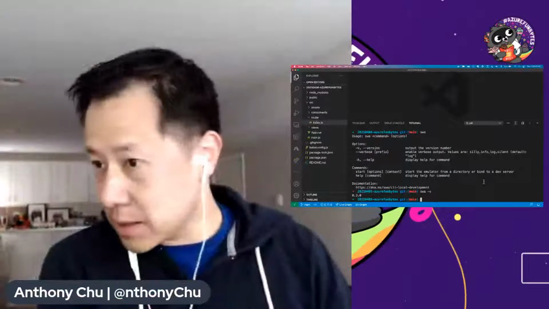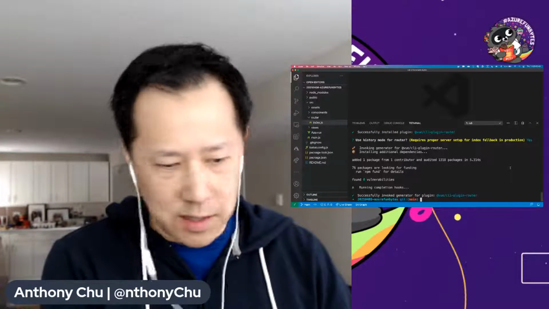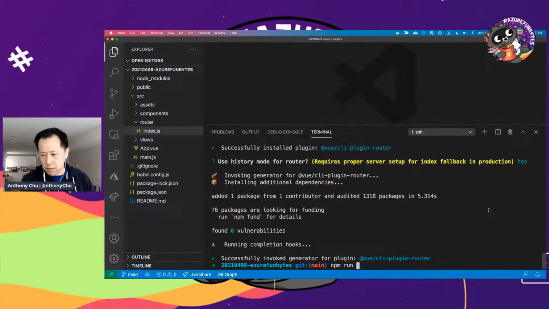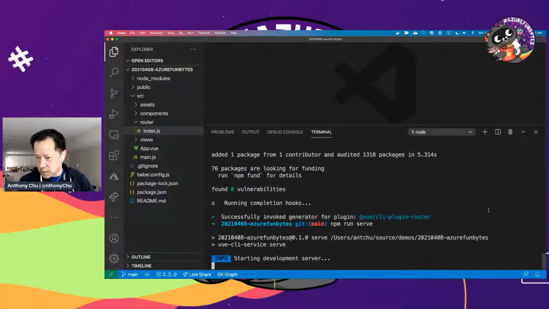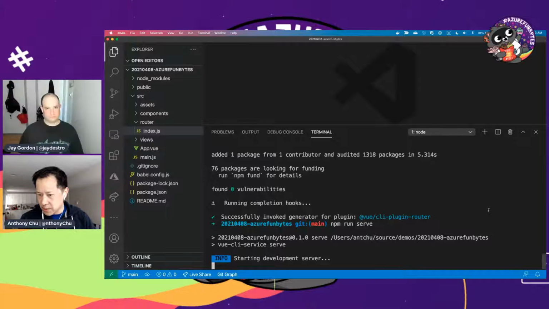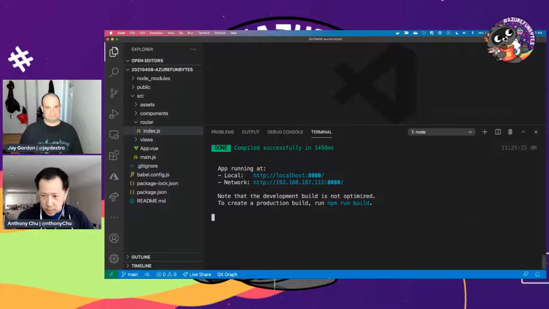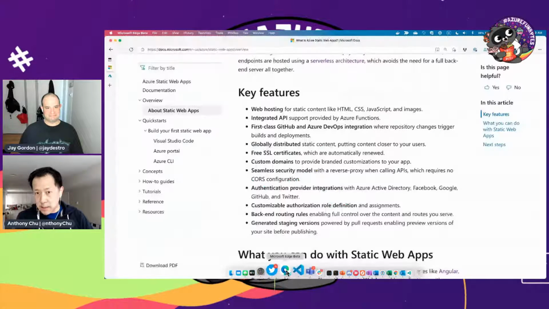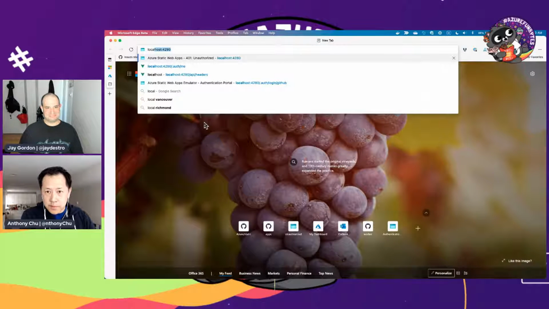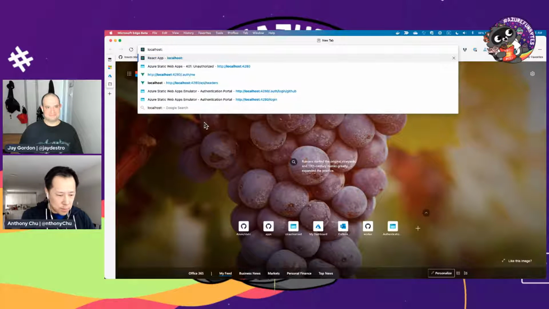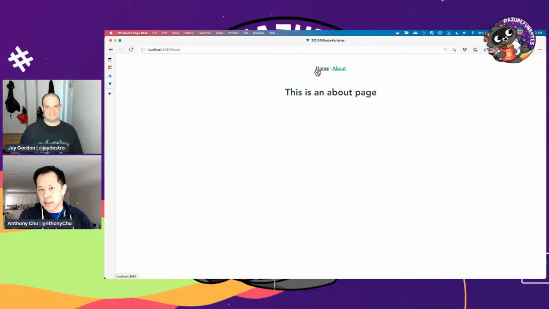Let me close this. It's npm run serve. Every framework has a different verb, so hopefully this is the right one. Looks like it is because it's doing something. Don't hold your breath though, this is not a very exciting site. But I just want to make sure that it works locally first. And it's at port 8080. All right, it works. Super exciting.